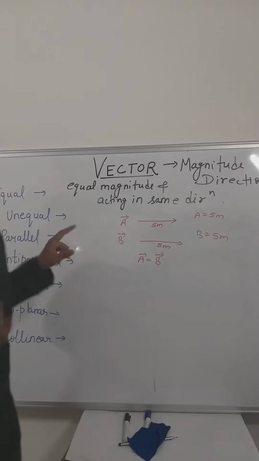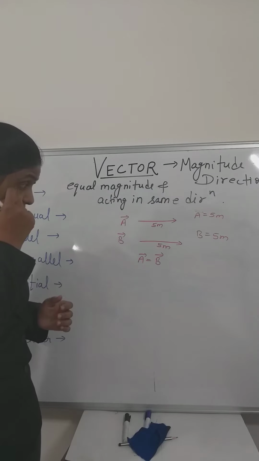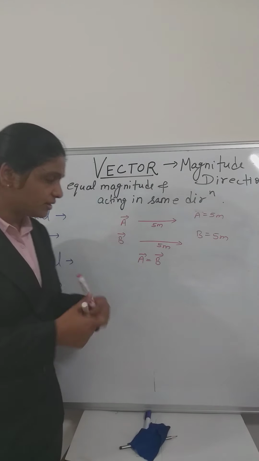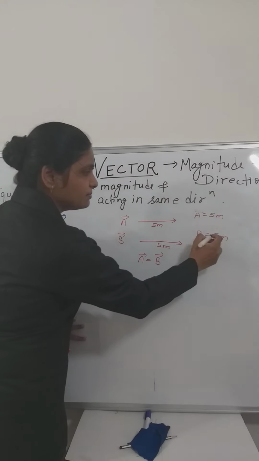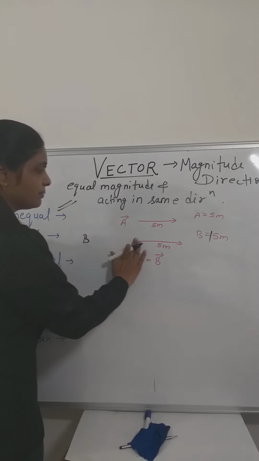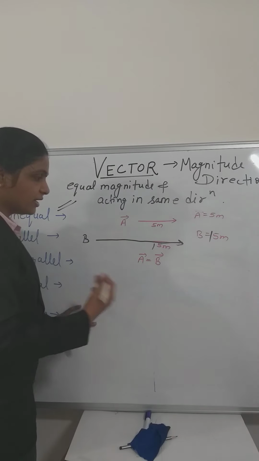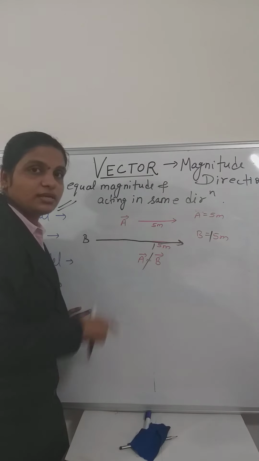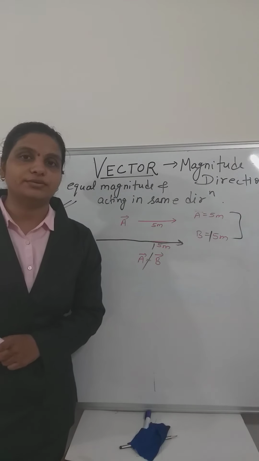Now the second type is unequal vectors. By the name we can say unequal vectors. Just change the magnitude or direction, and that will be an unequal vector. If B is 15 meter, just increase B, so B will be 15 meter. Now we can clearly say A and B are unequal vectors, although they are acting in the same direction. Why are they unequal vectors? Because they now have different magnitudes.